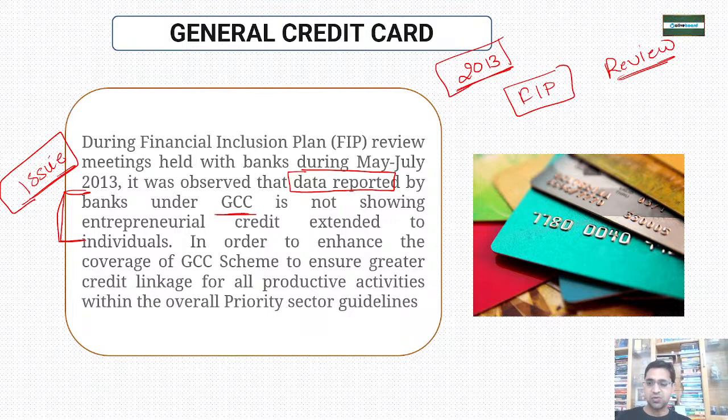So, in order to enhance financial inclusion, to enhance the general credit card scheme, and to have greater credit linkages to various productive activities across all priority sector lending, this general credit card scheme has been revised. Now the artisan category, Udyami Udyog, Swarojgar Udyog, all of them, if you are giving any credit card to these areas, will come under the general credit card scheme, and they have to be reported separately.